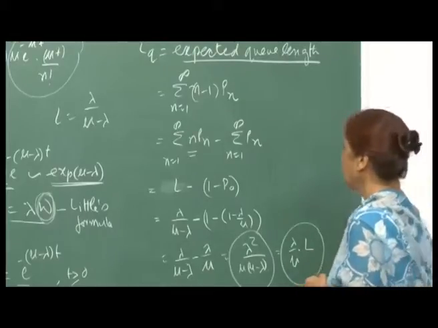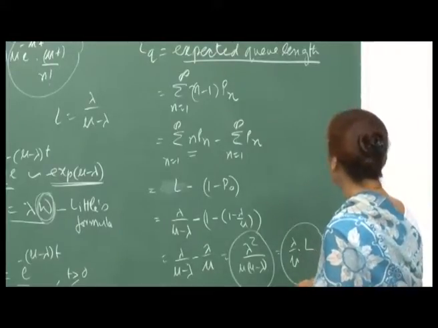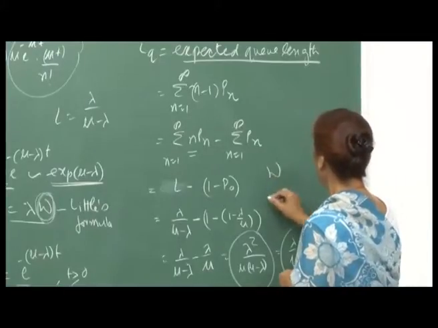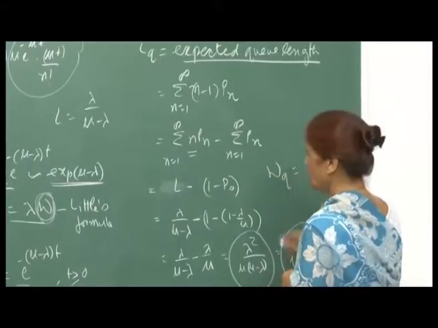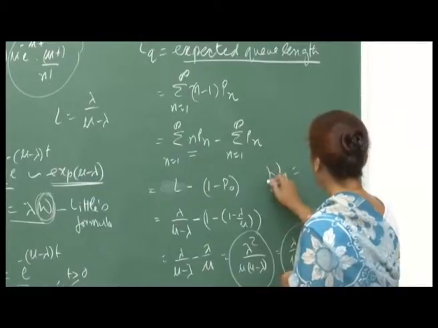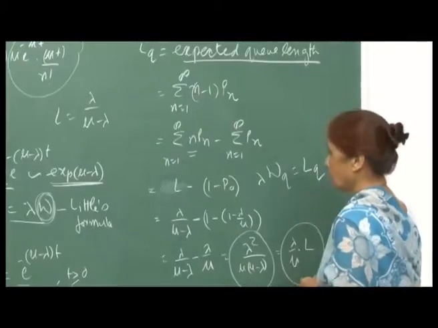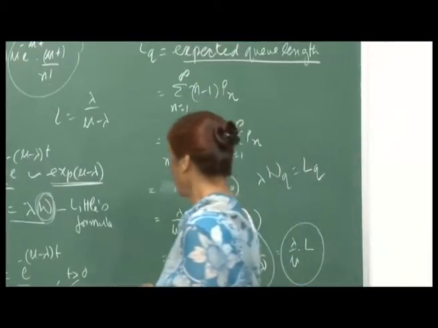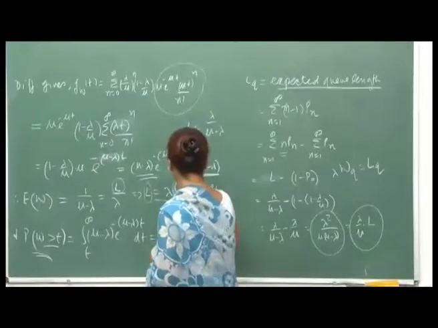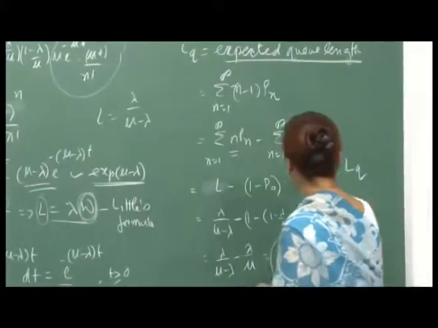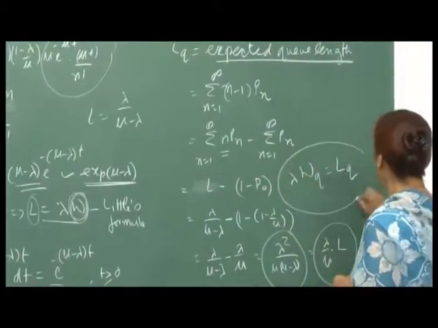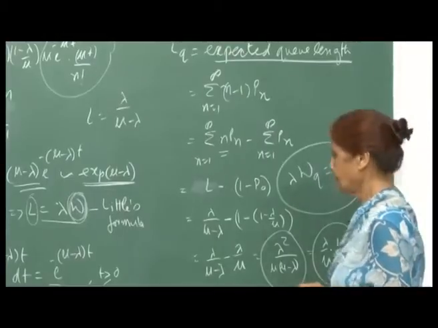So, interesting this thing, and what you can see, or in fact, the Little's formula also says that lambda times W q should be L q, and we will show this also, because here lambda times W is L. So, lambda times W q should be L q. One can derive this result also.